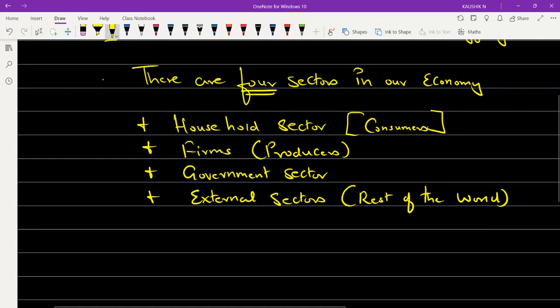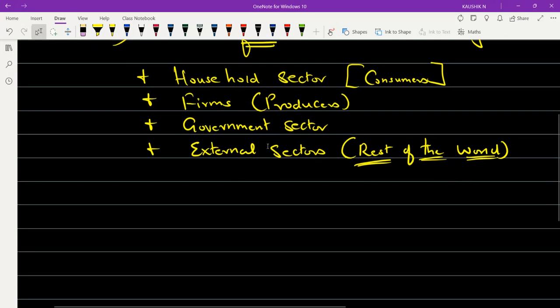So totally how many sectors are there in our economy? Four sectors. What are they? Household sector, that is nothing but consumers. Then the firms, that is producers. Then comes the government sector. And then the fourth sector is external sector. It is also known as rest of the world. Okay, what is the other name of external sector? External sector is also known as rest of the world. Okay.